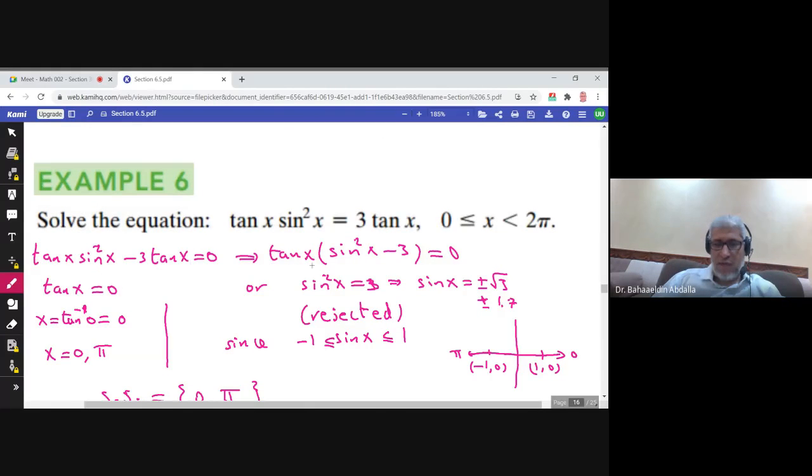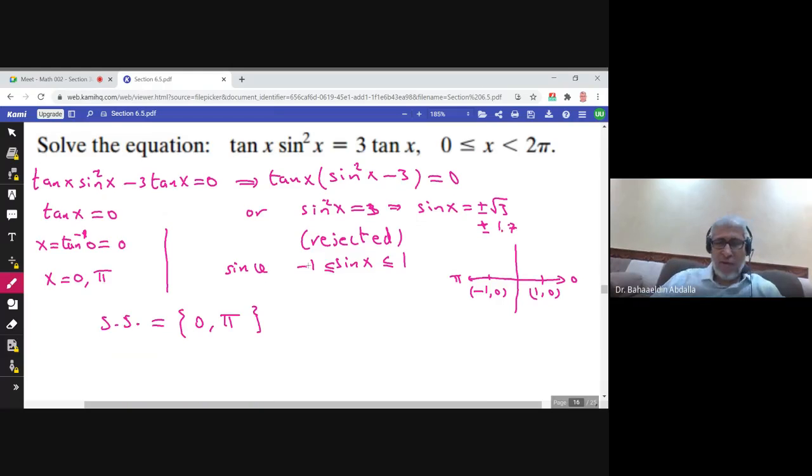So if you take tan x as a common factor, you will get sine square of x minus 3 equals 0. Then either tan x is 0 or sine square x equals 3, which means sine x equals plus or minus square root of 3. Square root of 3 is 1.7, and sine x is a number between -1 and 1. So it cannot be equal to positive or negative square root of 3. So this equation has no solution.